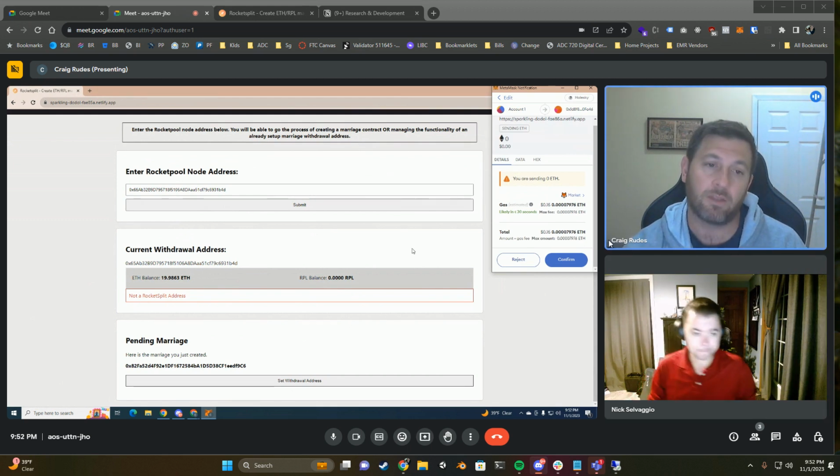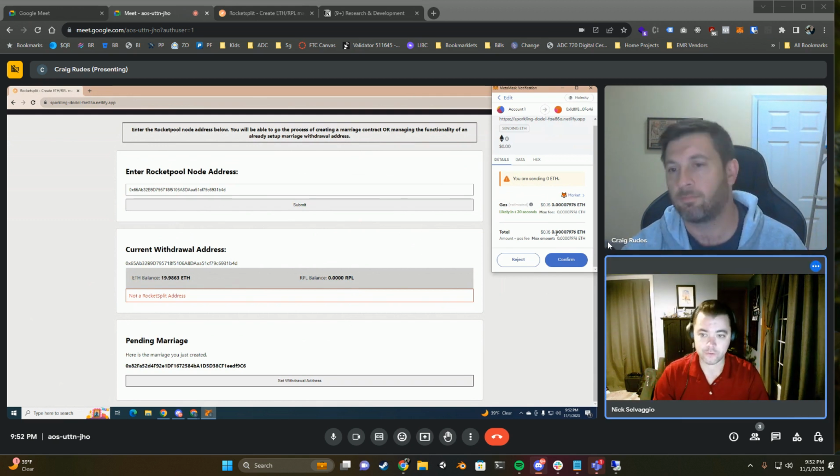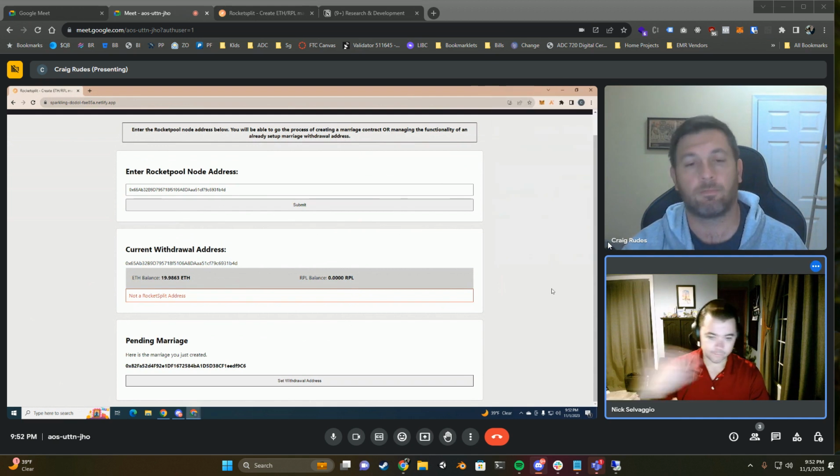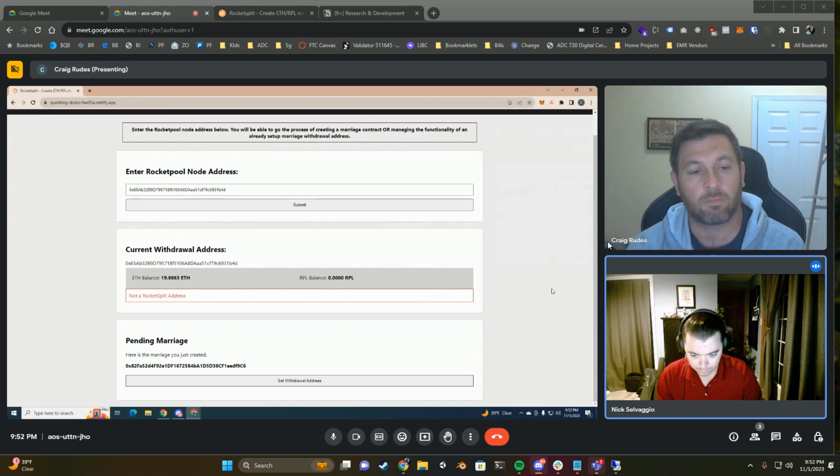Is that because the node has to do it first? Yeah. So really, I think the workflow here would be the node changing the withdrawal address to another EOA, and then just using that account to create the marriage. But let me just double check exactly how we're doing this.